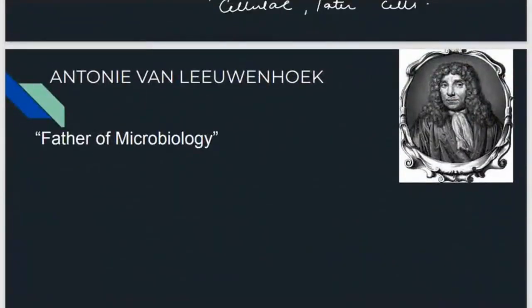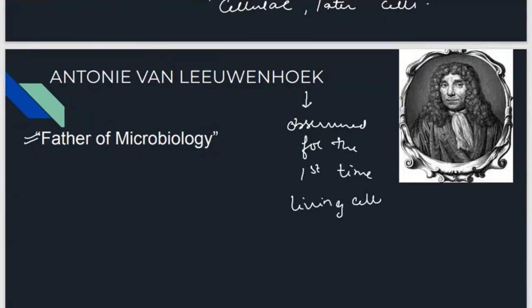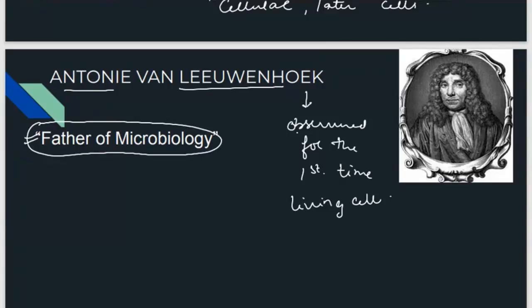Then comes Anton van Leeuwenhoek, also known as the father of microbiology. He observed living cells for the first time. So whenever you attempt a question, read it carefully. If it asks who discovered the cell for the first time, or the dead cell, it is Robert Hooke. But if it asks who discovered the first living cell, then it is Anton van Leeuwenhoek.